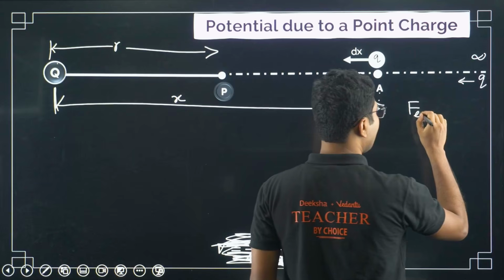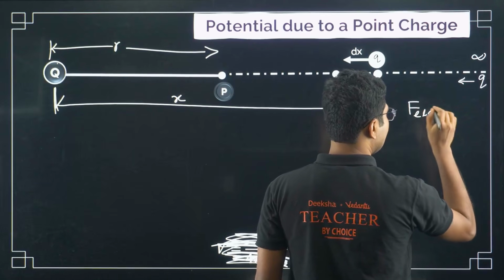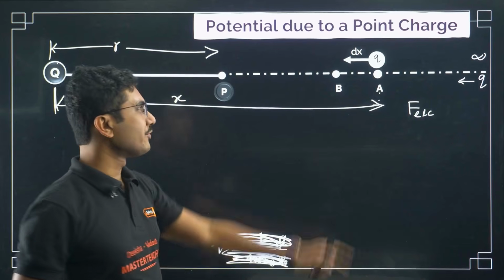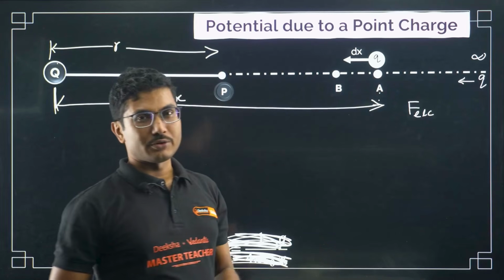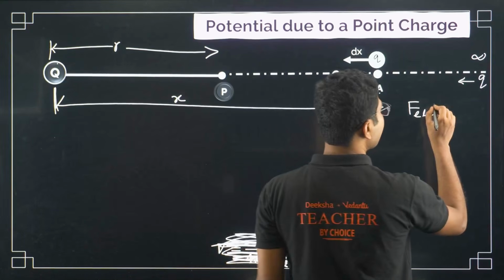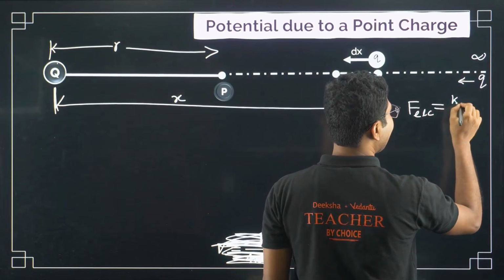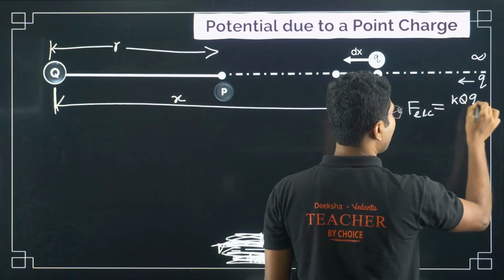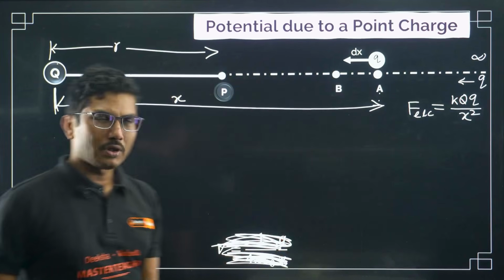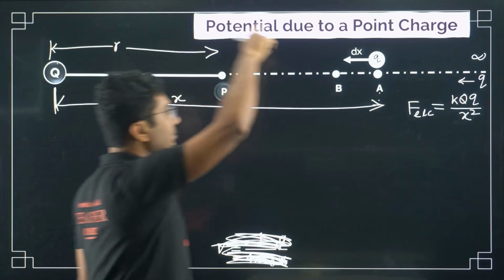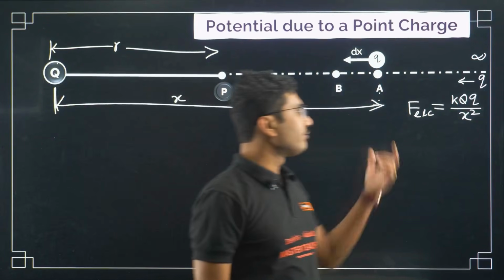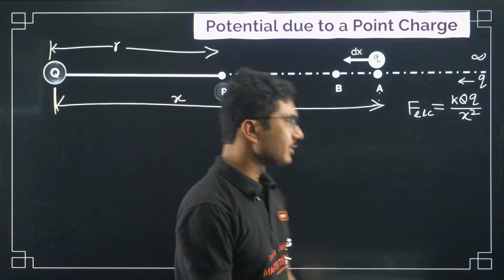F electric. What is the electric force which is acting on this small q charge? From Coulomb's law, it is K capital Q small q divided by x square. Simple Coulomb's law. This is capital Q, this is small q, the distance is x, so this is the electric force which is acting on this charge.